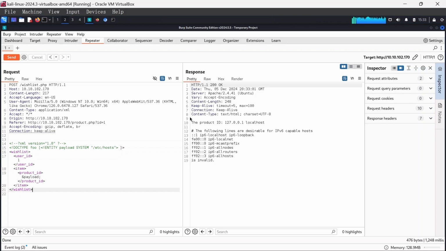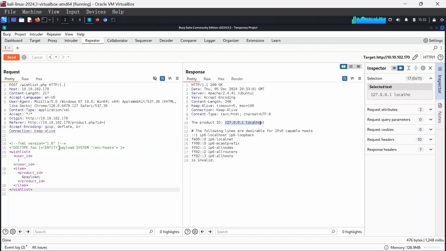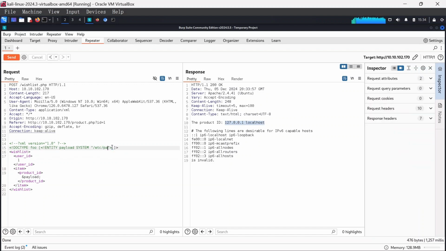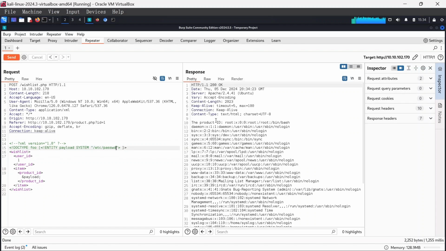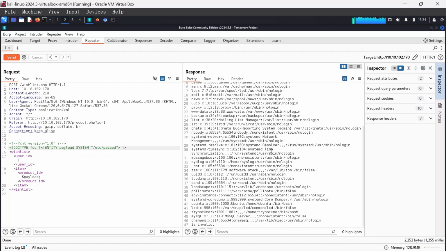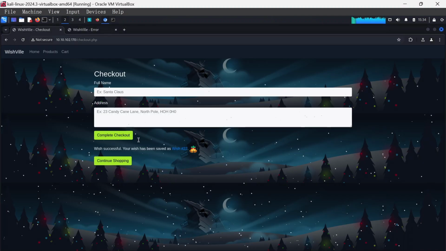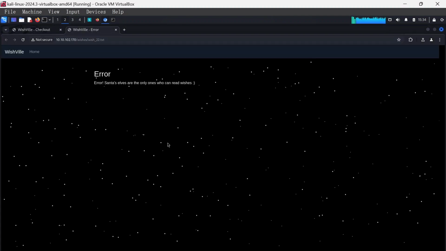as you can see, we're able to get a response. The product ID is giving us what? The /etc/hosts file. You can change this to /etc/passwd to view the password file on the system. If we hit send again, as you can see, we have some information from the machine right here. Okay, now having seen this, we can confirm that this is vulnerable to XXE, and since it's vulnerable to XXE, we can take advantage of this to see the wish lists that we can't normally see, everyone's wish list.